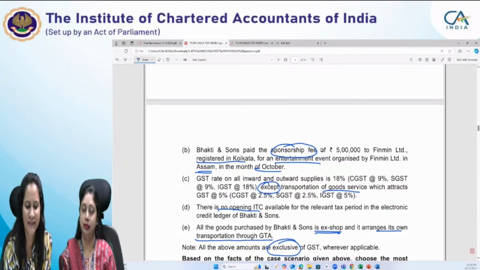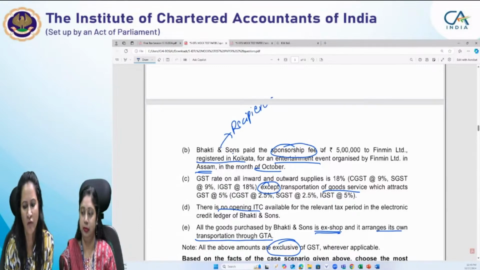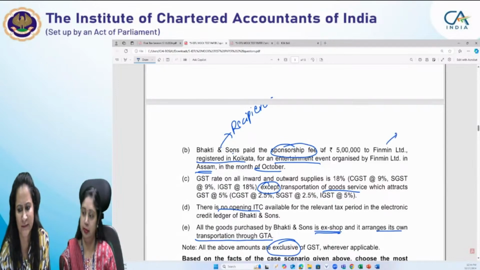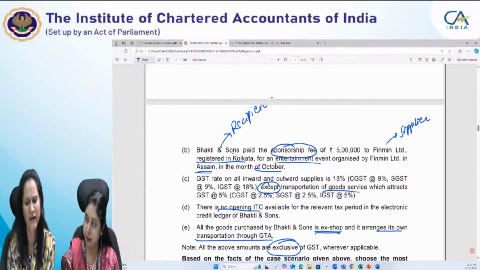So in this case, who is paying the fees? Bhakti and Sons paid the sponsorship fee. So first of all, we will check that Bhakti and Sons is the recipient, and Finmin Limited is the supplier, and he is a registered person in Kolkata for an entertainment event.